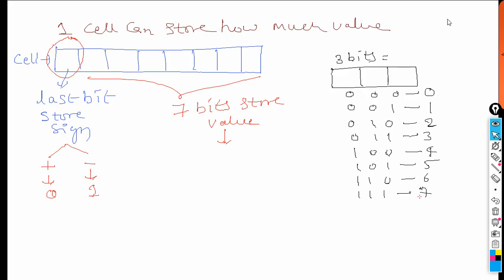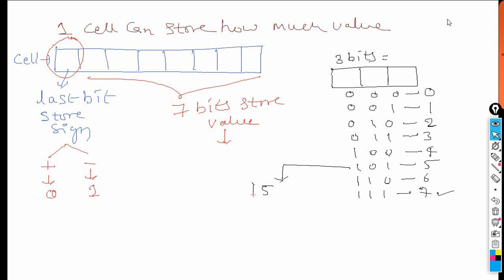Is that clear? So like this, in these three bits we can store up to 7 only. We cannot store more than 7. How is it, sir? I will tell you simply. For example, we'll talk about 5. How is this 5 going to be 101?